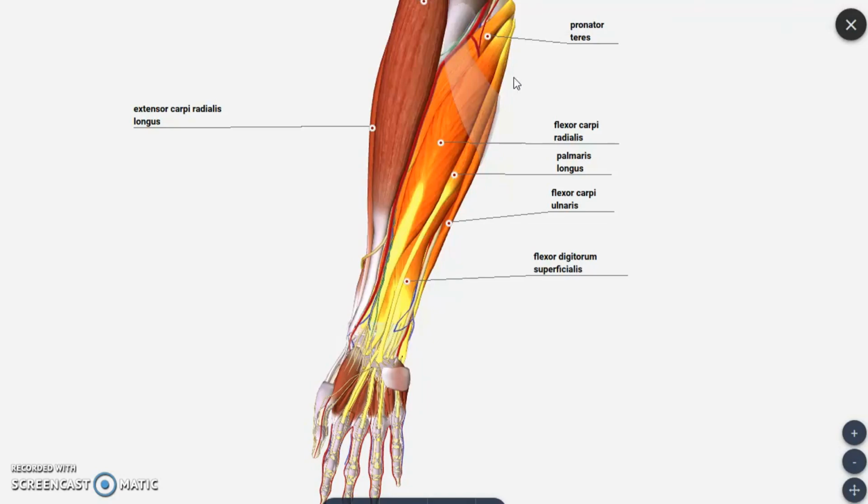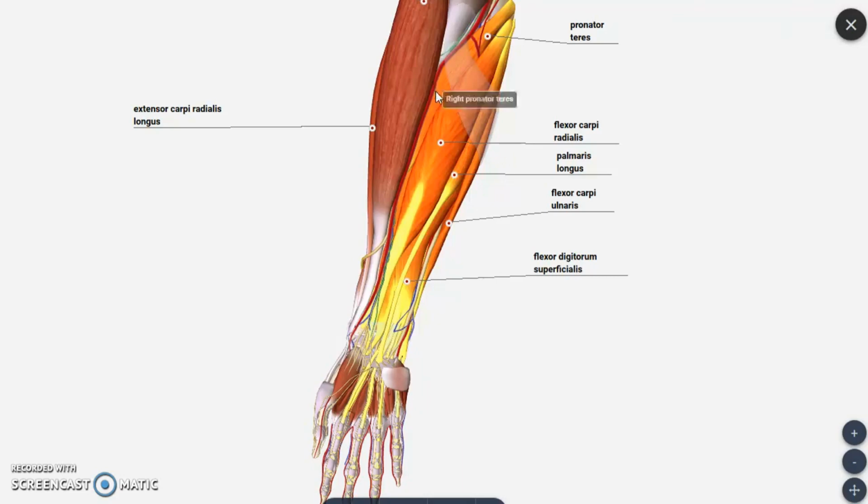To remember it better, we remember the muscles from lateral to medial aspect. We divide the muscles of the anterior compartment into three layers: a superficial layer, a middle layer, and a deep layer. In the superficial layer we have four muscles, in the intermediate layer one muscle, and in the deepest layer three muscles. Altogether we have eight muscles comprising the anterior compartment of the forearm region.